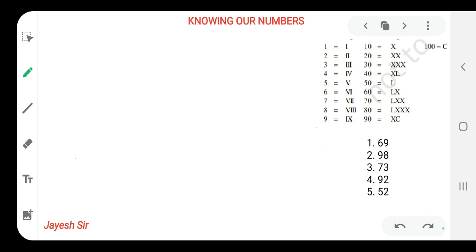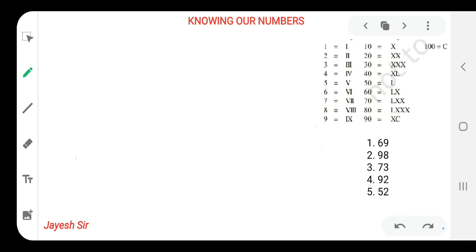As we all know, we have denoted this with 10, this with 20. It is written over here. So instead of writing over here, let's see in our chart only. This is 10 is written, 20, 30, 40 we write as XL, L is 50. So we have to subtract 10, so we'll put X before it. Putting any value before a number means we have to subtract that from the original number. I hope you all might be getting it. Now 50 is written, 60 is also there, 70, you can see each and every value, friends.